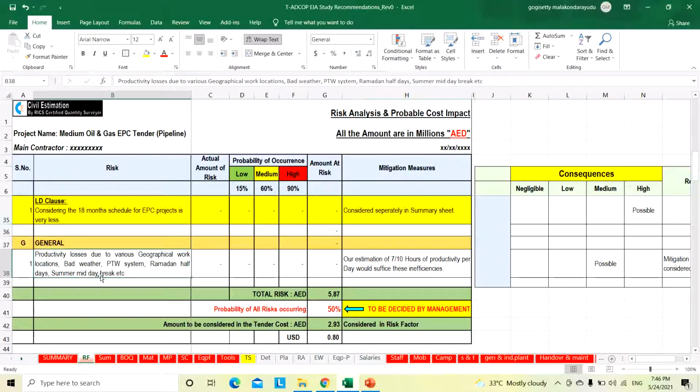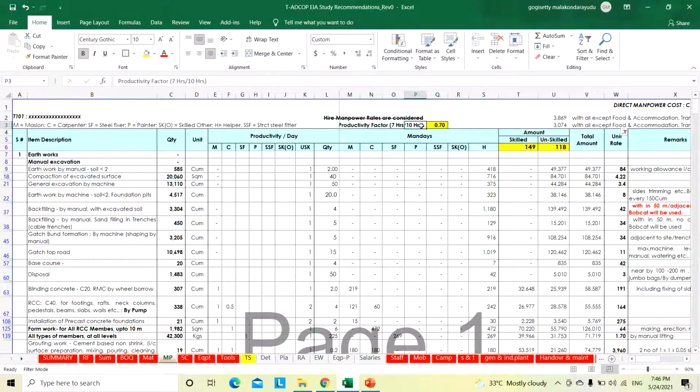General productivity losses due to various geographical work locations, bad weather, permit to work system, Ramadan off days, summer midday break, etc. For that also our estimation is 7 out of 10 hours of productivity per day, which would suffice for these inefficiencies. We have taken only 7 hours of productivity out of 10 hours. Any situations like this will be mitigated by this manpower productivity. Manpower also we have taken 7 hours out of 10 hours, so it will cover that.